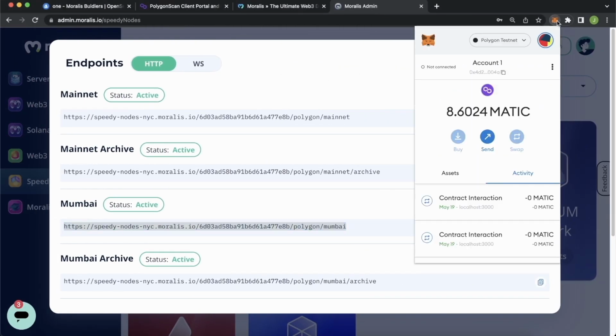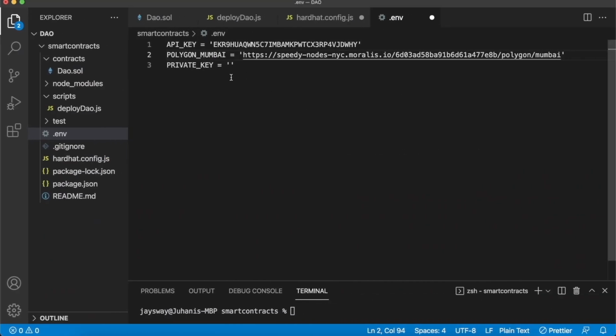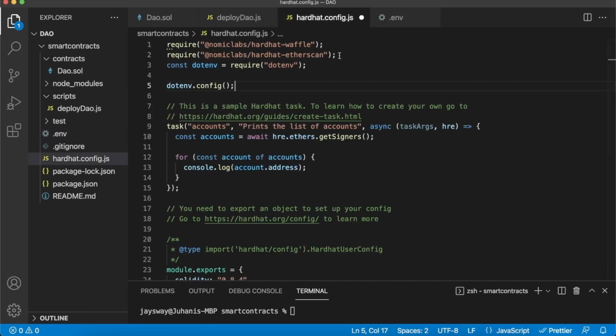So go to your MetaMask. We have account 1 over here. We'll use this one. Press these 3 dots over here, look at your account details, and then you'll have a chance to export private key. By pressing this, you'll get access to your private key, and then you can paste it into your .env file. This is your public key. And then you'll just want to paste the private key over here and move on back to your hardhat.config.js file.